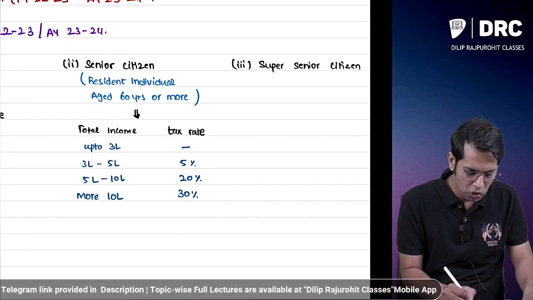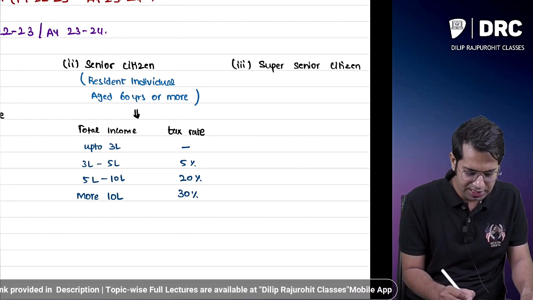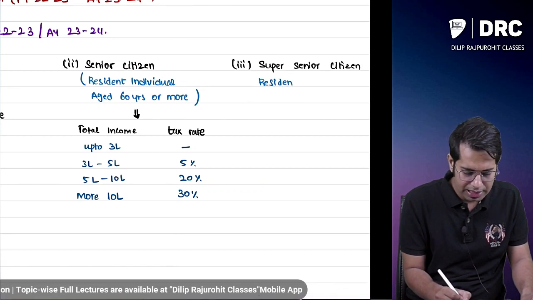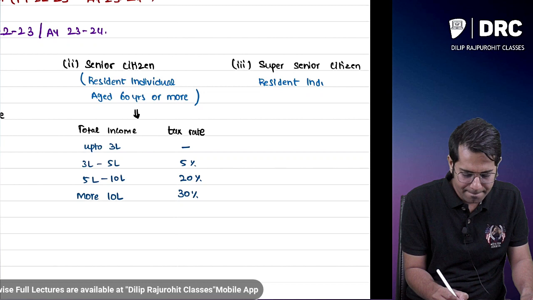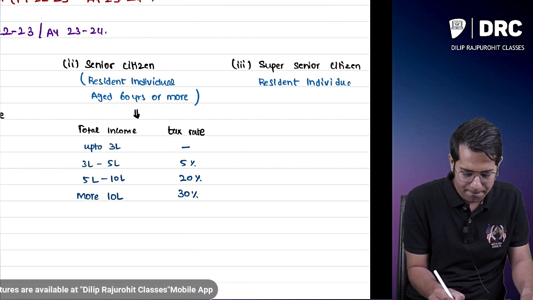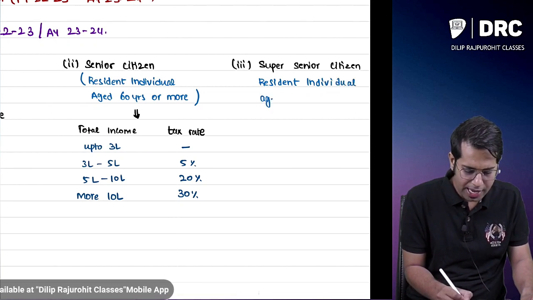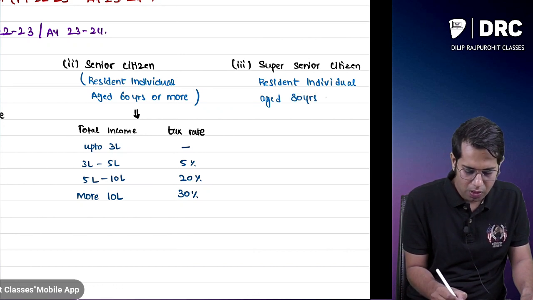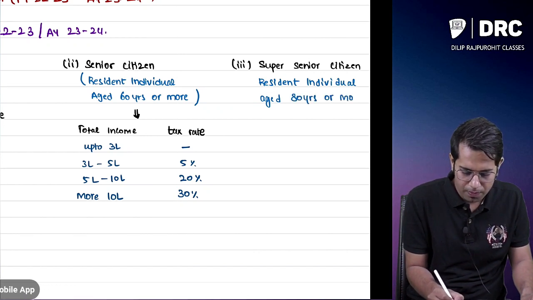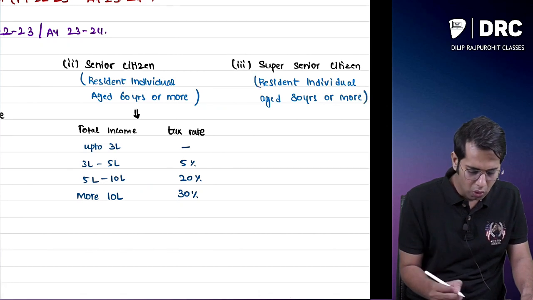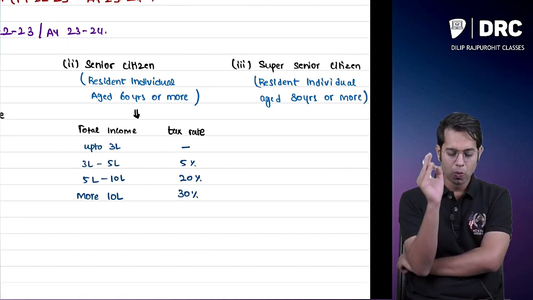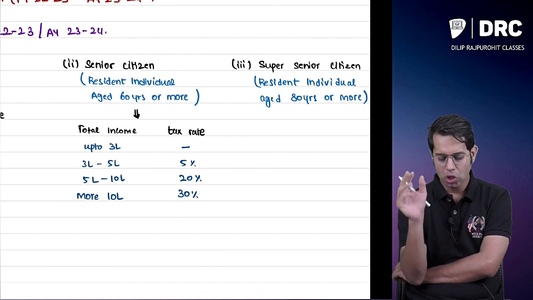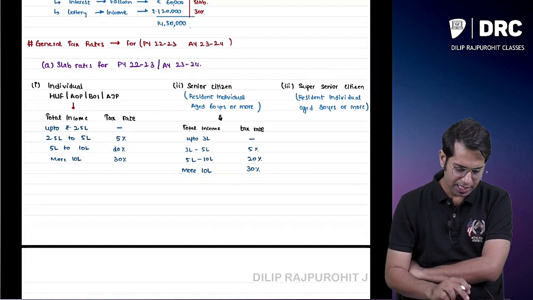Super senior citizen means a resident individual aged 80 years or more. Who is this super senior citizen? Super senior citizen means that resident individual whose age is 80 years or more.